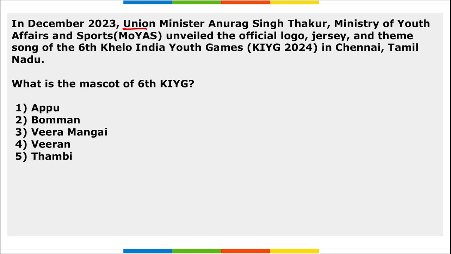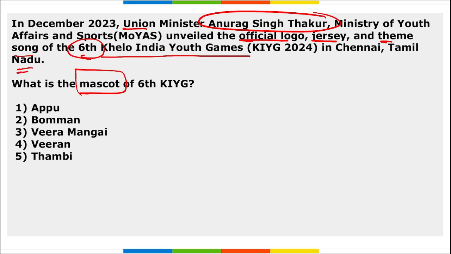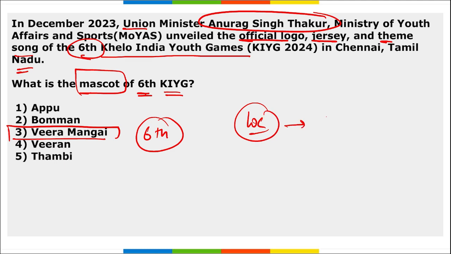Next, Union Minister Anurag Singh Thakur has unveiled the official logo, jersey and theme song of the 6th edition of the Khelo India Youth Games in Chennai, Tamil Nadu. What is the mascot of the 6th Khelo India Youth Games? So the name of the mascot is being asked here. It is Veera Mangai, right? This is the name of the mascot of the 6th Khelo India Youth Games, and the location where these games will be held is Chennai, Tamil Nadu.